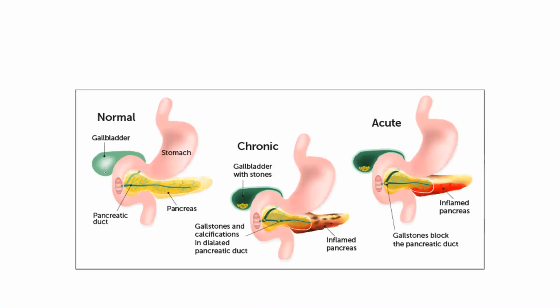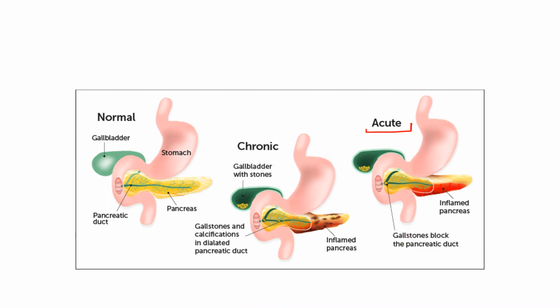You can see this is your stomach, this is your duodenum, and this is your pancreas. This is your normal pancreas. Let us look at acute pancreatitis. What has happened here is that this pancreas has become inflamed. Acute pancreatitis is the sudden inflammation of the pancreas. This inflammation can be mild or it can also be life-threatening, right? So this is what you understand by acute pancreatitis.